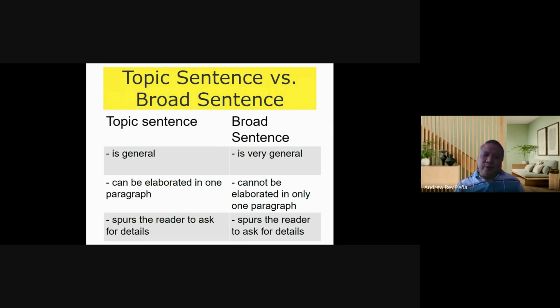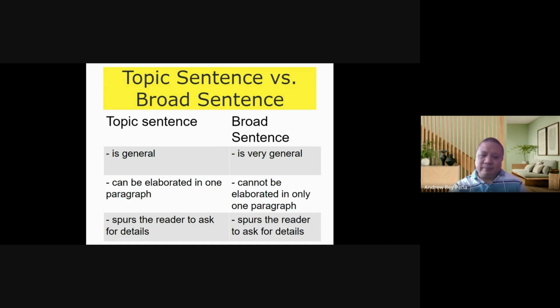Okay? So, a topic sentence can be elaborated in one paragraph, but the broad sentence cannot be elaborated in only one paragraph. You would probably need more than a few paragraphs. You would probably need several paragraphs, maybe even a book, or sometimes an entire encyclopedia.